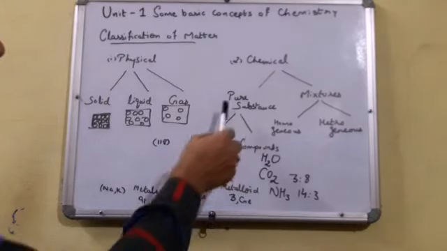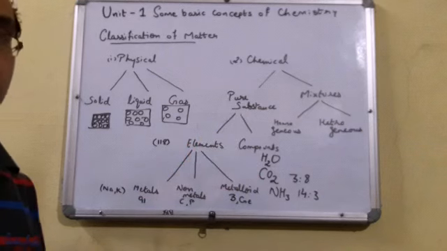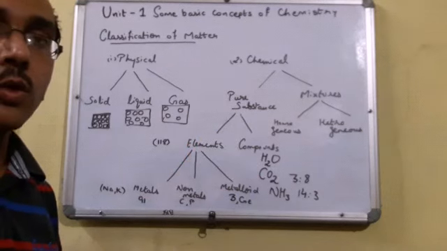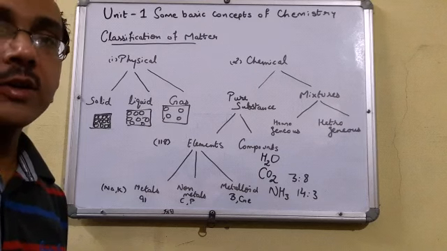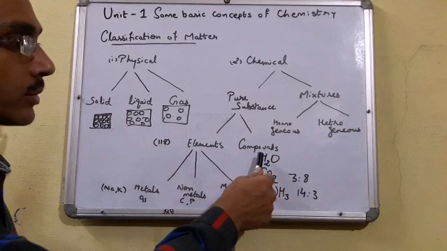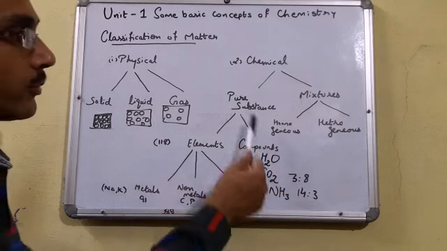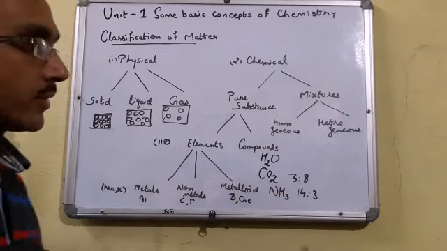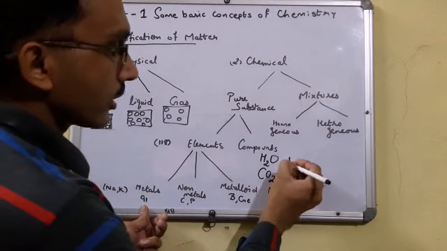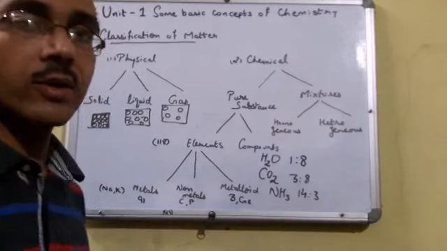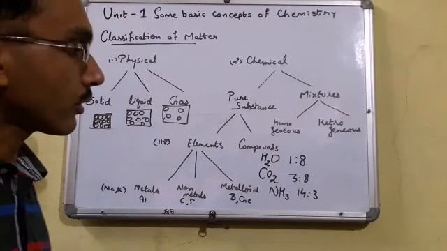Now just see the next pure substance, that is compound. How are compounds formed? When two or more than two elements chemically combine together in a definite ratio by mass, then they form compounds. A compound is a kind of pure substance. Now if we see various examples, for example water. In case of water, hydrogen and oxygen always combine in 1:8 by mass to form water.